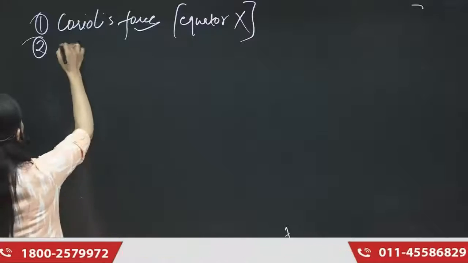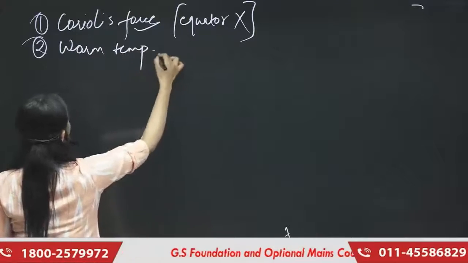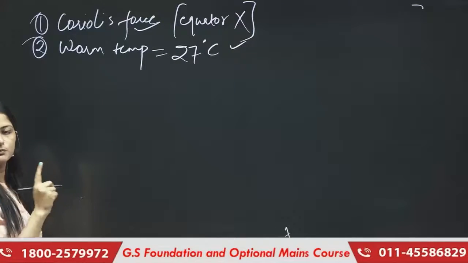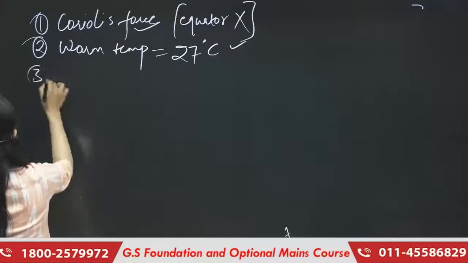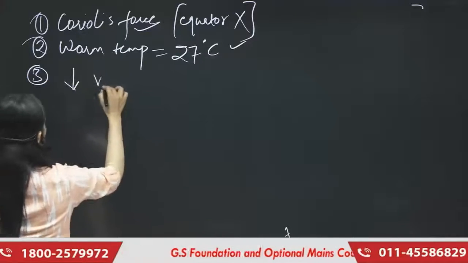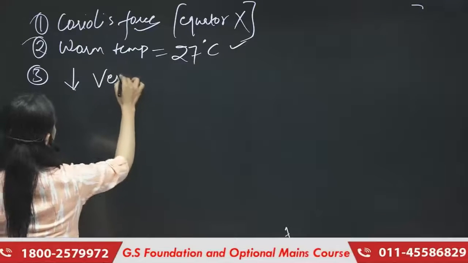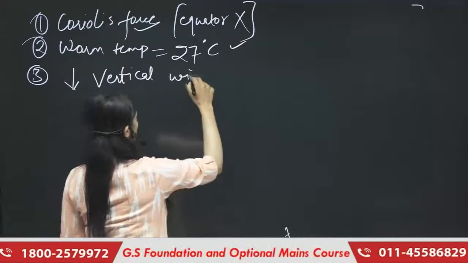The second is a warm ocean temperature, which is around 27 degrees Celsius. We need this temperature for the formation of the tropical cyclone. Third, there should be less vertical wind shear.